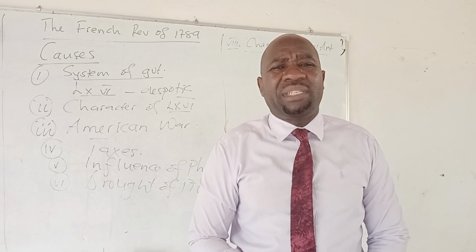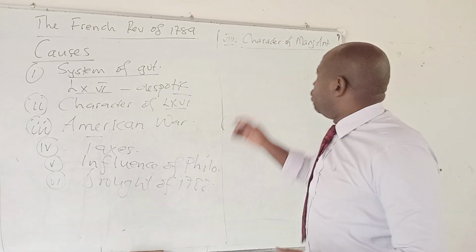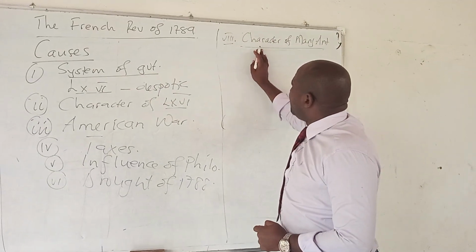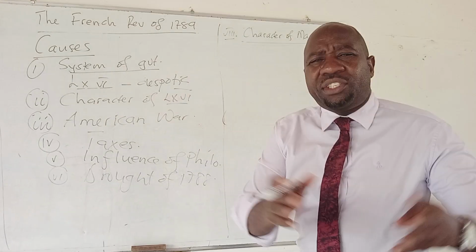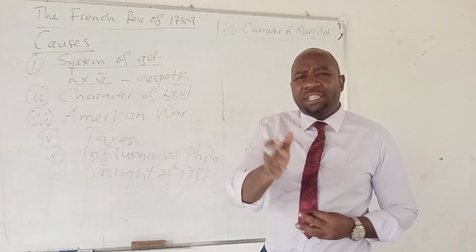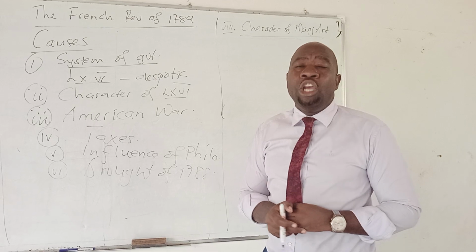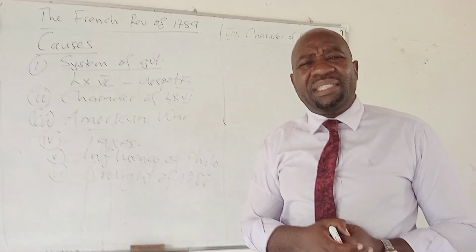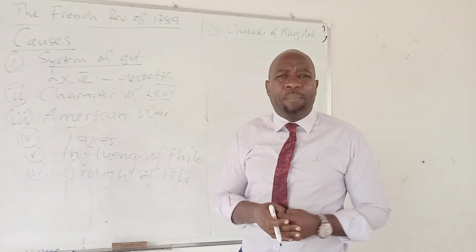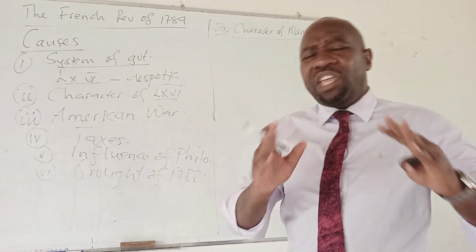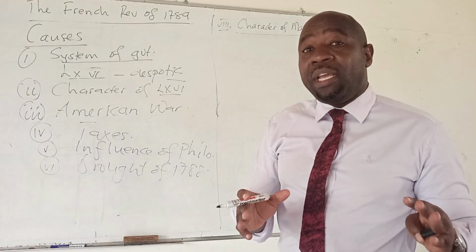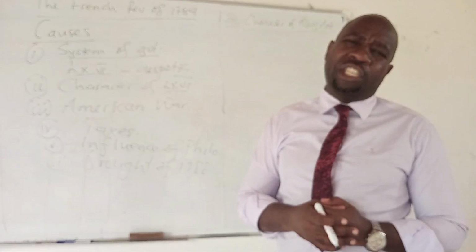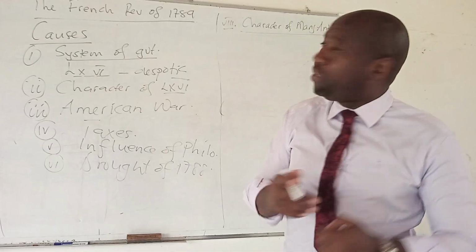Then you also talk about Marie Antoinette being extravagant. She bought pairs of shoes every week. She also had so many servants. That on its own frustrated the people. She had so many horses. That extravagance of Marie Antoinette explains why the revolution of 1789 took place.